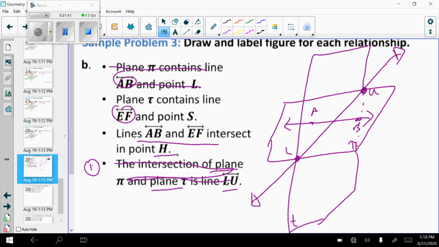So I need to draw that line in this plane so that it crosses through line AB at point H. So I'm going to label that H. Somewhere up here I can put E, and somewhere down here I can put F. My last thing is this point S. Point S can be anywhere in that plane, so I could come down here and say point S.